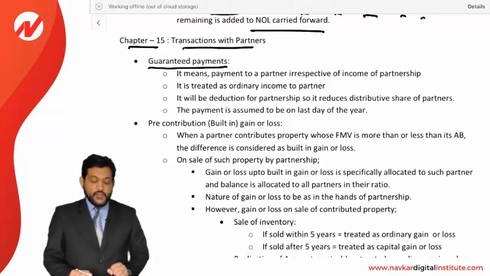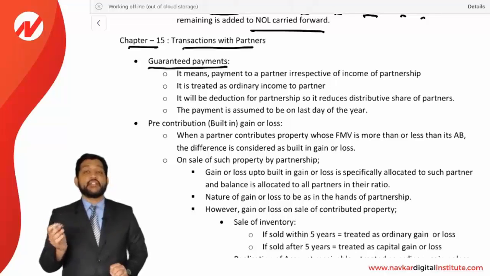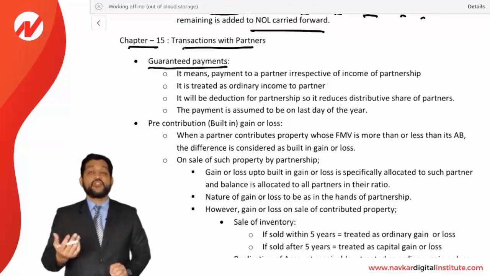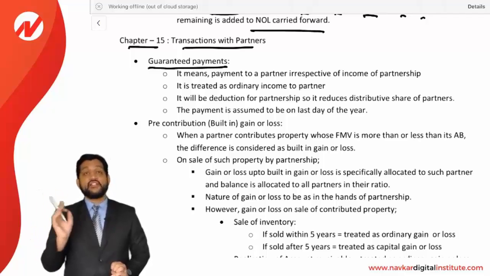Guaranteed payment. What is a guaranteed payment? A guaranteed payment means a payment which will be received by the partner irrespective of profit. Whether a firm earns a profit or not, the partner will be paid such an amount. It is called a guaranteed payment.